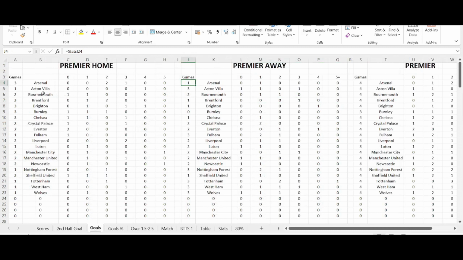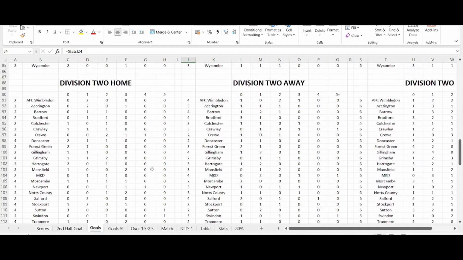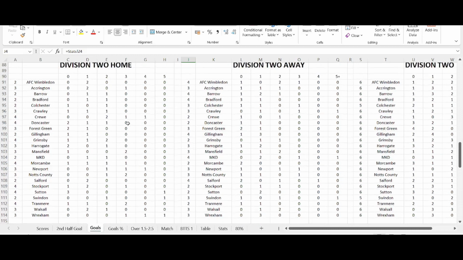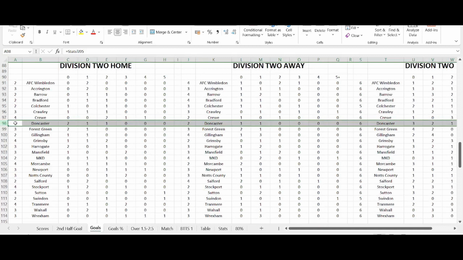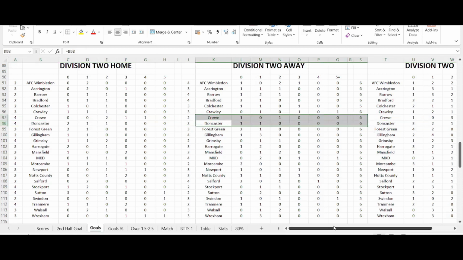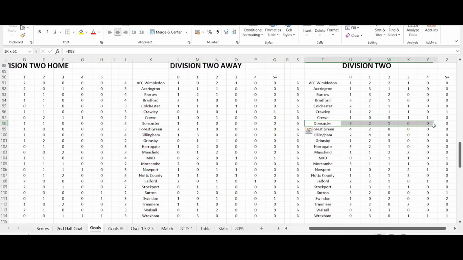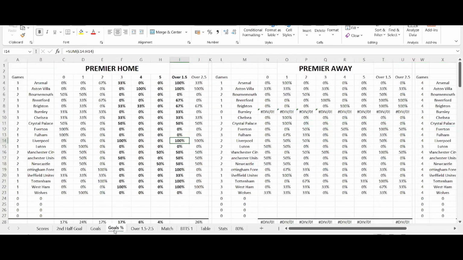This one here is basically how many goals a certain team has scored within the game. For instance, I'll just scroll down a bit more. So let's pick on Doncaster. They've played 4 games at home. There's been 2 games when they've scored none at all. There's been 1 game when they've scored 1, and 1 game when they've scored 2. That's for the away, and this would be for the season. This one here is exactly the same, but it's in percentage terms.